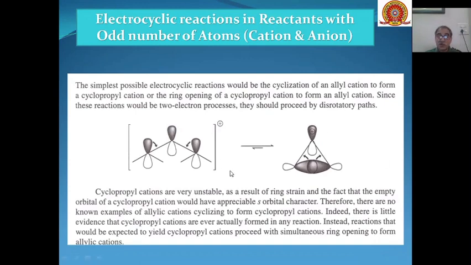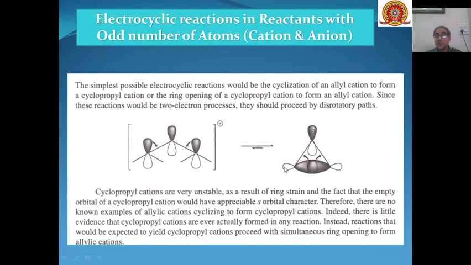Cyclopropyl cations, we know, are very unstable because of the ring strain present in the three membered cyclic structure, and the fact that the empty orbital of a cyclopropyl cation would have appreciable s orbital character. Therefore there are no known examples of allylic cations cyclizing to form cyclopropyl cations. So this will not take place.